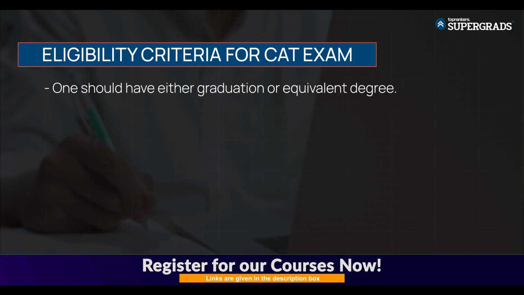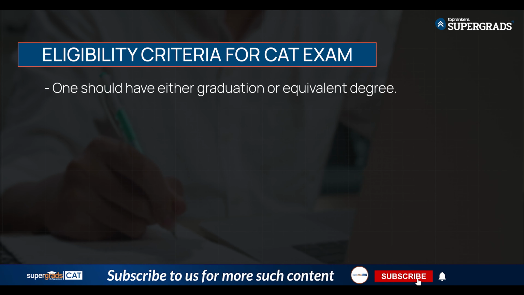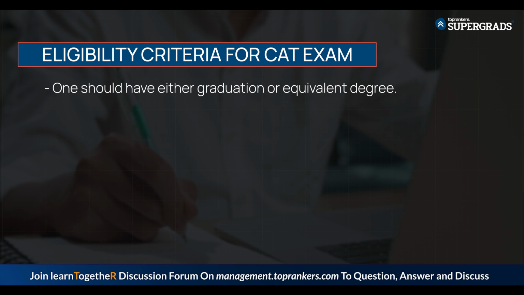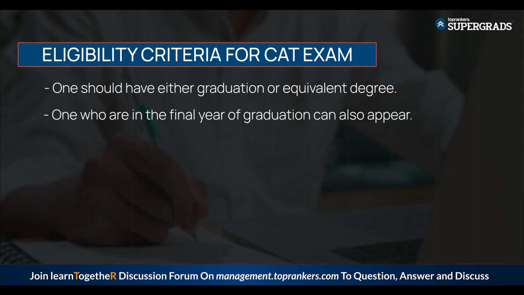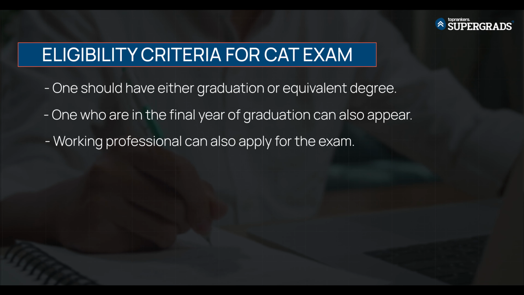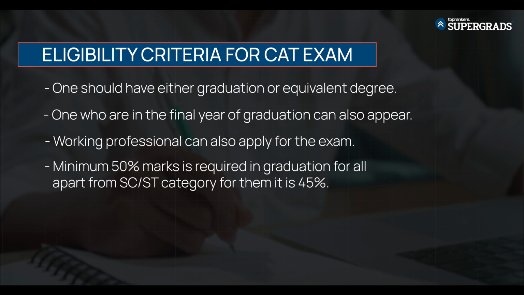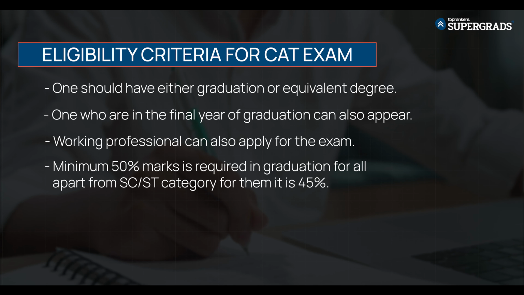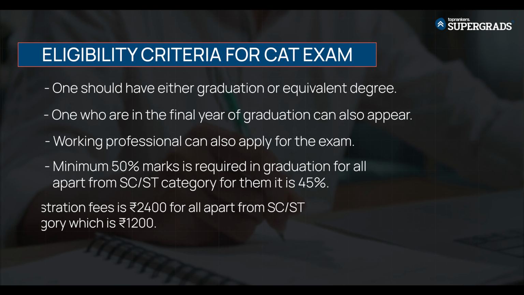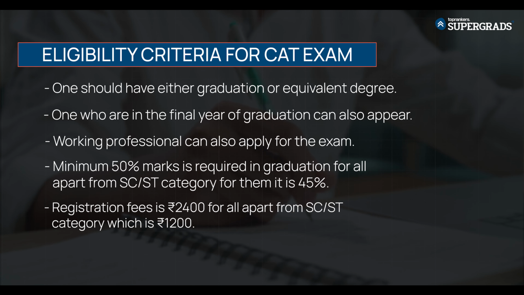Let's talk about the eligibility criteria. One should have either graduation or an equivalent degree in order to appear for CAT. The students who have completed their graduation can obviously appear for CAT. The ones who are in the final year of their graduation can also apply for the same. And obviously working professionals can apply for the CAT examination. The minimum percentage required is 50% for unreserved categories. For SC/ST, it is 45%.